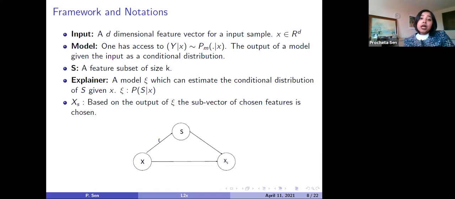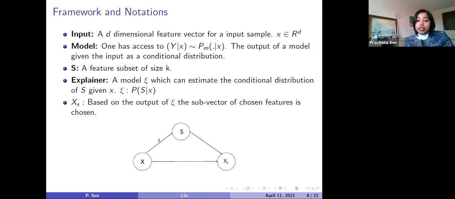Okay, so using L2X, we get a k-dimensional subset feature vector for each input sample. But what exactly is the output of the explainer model, the L2X model? That is P of S given X, which means the probability of the subset feature vector given the input feature vector. So that is the output of the explainer model. We denote this function as xi.